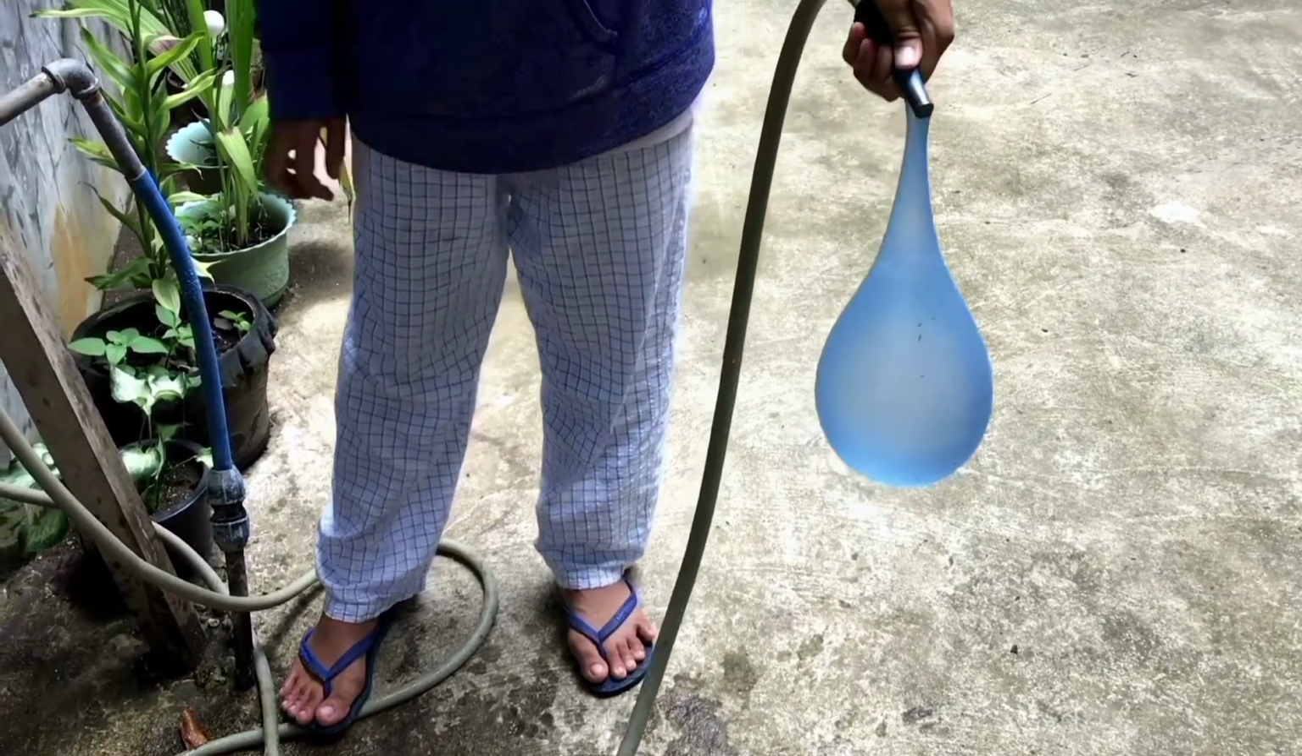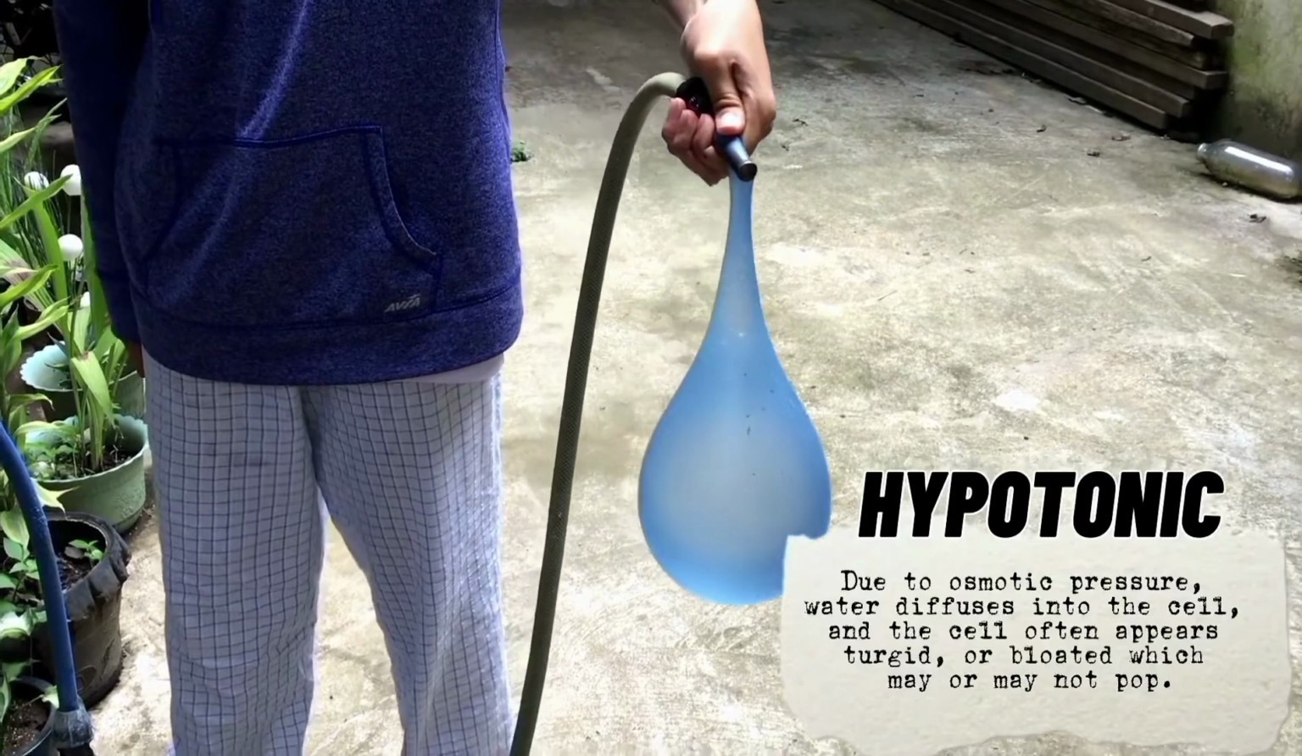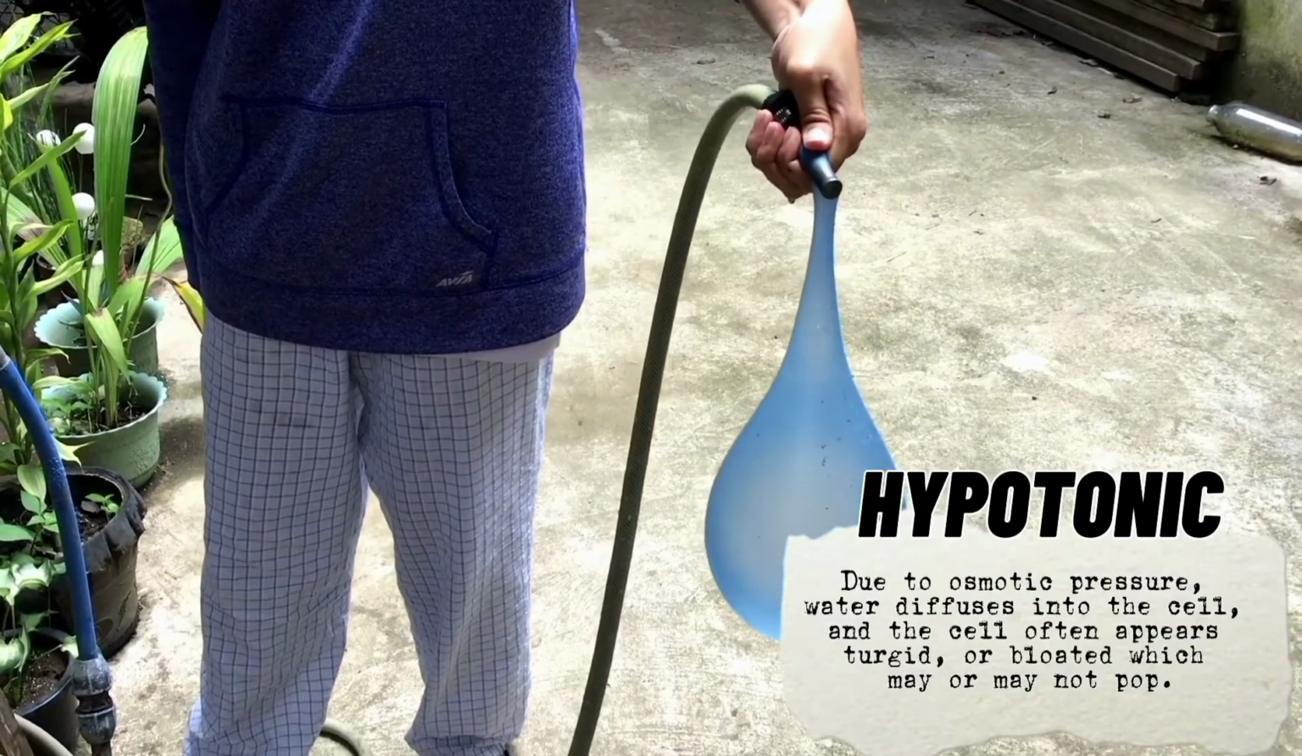Hypotonic: due to osmotic pressure, water diffuses into the cell, and the cell often appears turgid or bloated, which may or may not